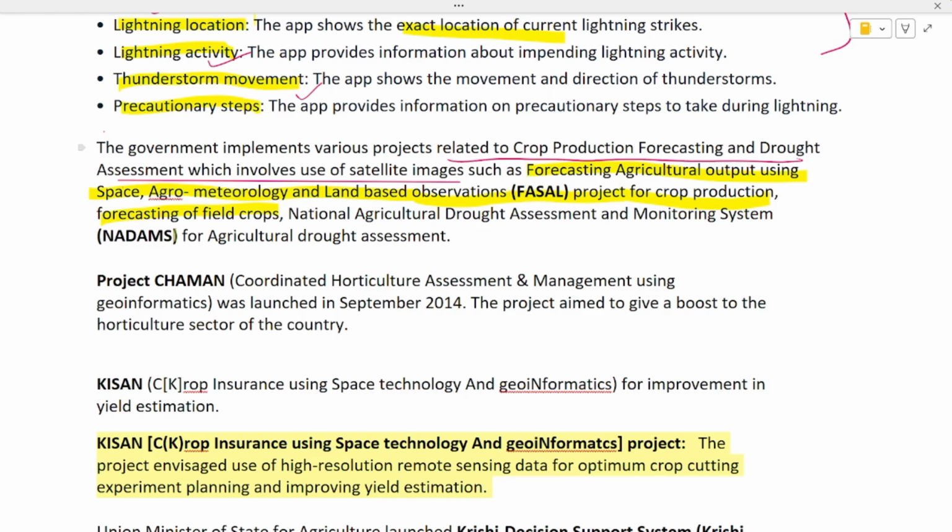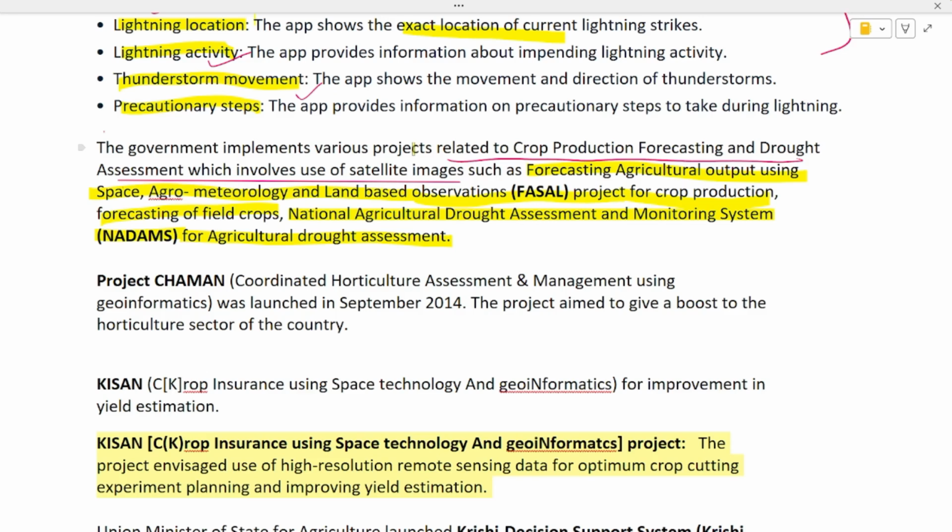Next, we have the National Agricultural Drought Assessment and Monitoring System, NADAMS. NADAMS is for agricultural drought assessment. Okay, the next project mentioned over here is Project CHAMAN.